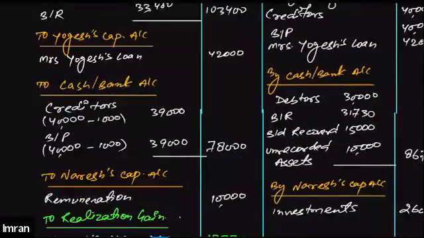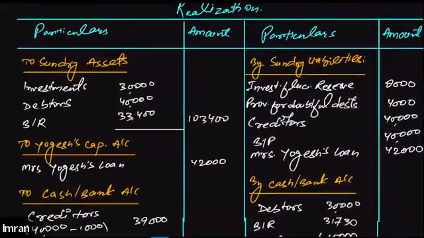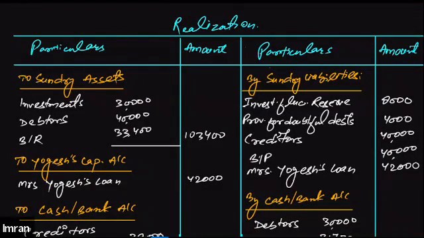This is our realization account, right? So we will simply pass the journal entries. On the debit side I have debited the assets, so we need to pass the journal entry of all the assets that I have debited on the realization account debit side.